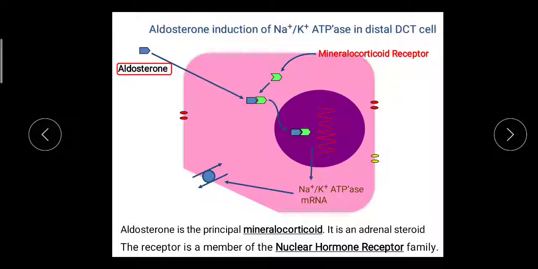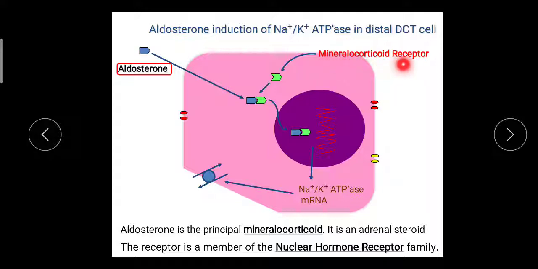Also this transcription of mRNA is responsible for the synthesis of the sodium channels. Through the sodium channels, from the renal tubules, sodium comes into the blood, and this is also somewhat regulated by the aldosterone. Now our drug has a similar structure to the aldosterone. Instead of aldosterone,